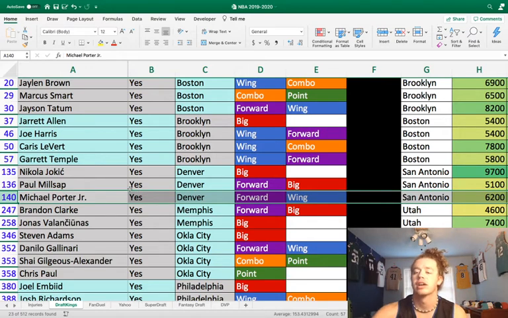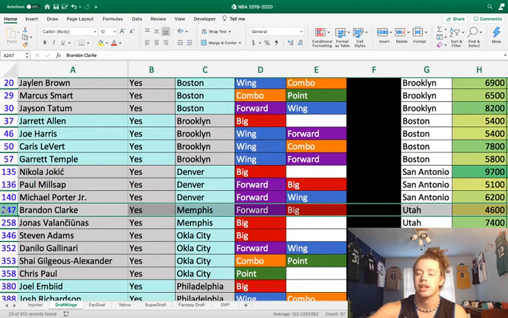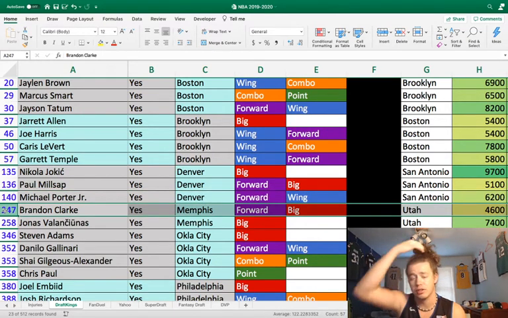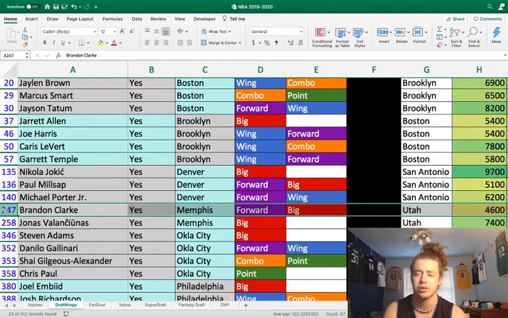Next, we have Brandon Clark, 4,600. Now, the Memphis Grizzlies are without Jaren Jackson Jr. for the rest of the season. They're pretty much screwed, in my opinion. I don't think they're making the playoffs. I think Portland gets in at this point. But yeah, Brandon Clark, I expect to start today, and he's 4,600.